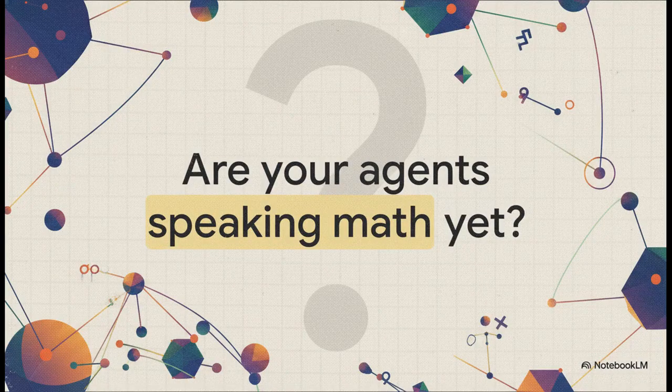As we step back and look at the big picture here, we really have to recognize a simple truth. The agent revolution will not run on fax.json forever. When our most intelligent machines already think, reason, and process the entire world in hyperdimensional vectors, the network between them should absolutely speak vector too. It needs to be coherent, secure, and it shouldn't lose fidelity by translating through human language. So the only real question left is, are your agents speaking math yet?